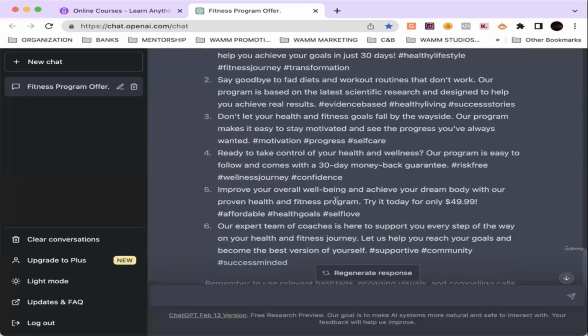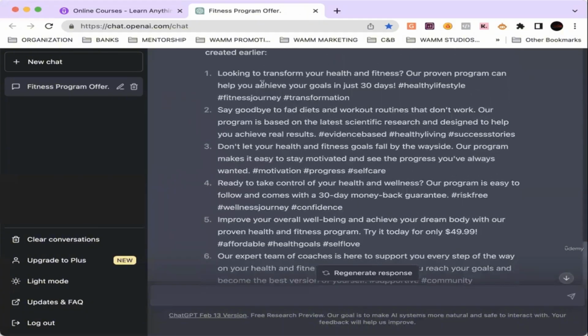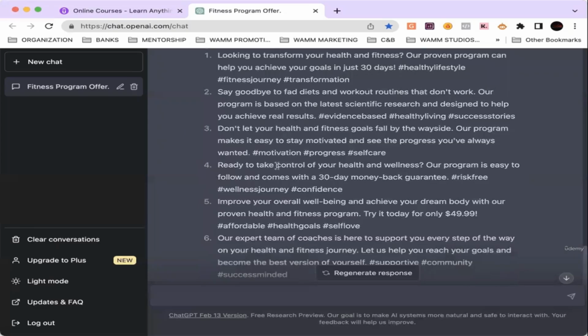So one thing I just noticed is it's helping you follow the guidelines of the 20/80 rule when it comes to posting on social media. With social media posts, you always want to follow the 20/80 rule, which is 20% sales, 80% information, 80% lifestyle, right? So in these posts, it's still selling you, but it's not really giving a price. Number 5, it gave a price. So that's just amazing, how it's structuring like that. Only one post is talking about price, even though it's all kind of selling, you know what I'm saying?